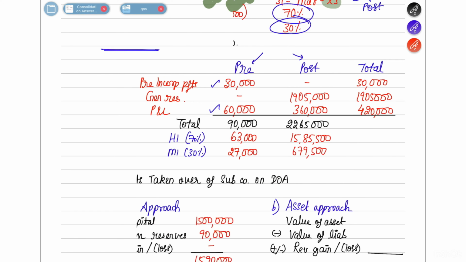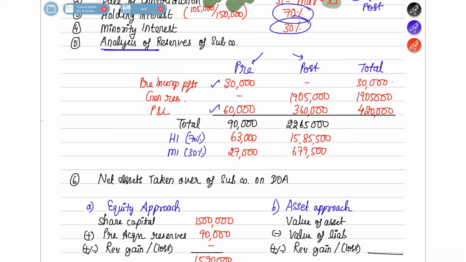So now let's go back to the question and write the same things. The total on the date of consolidation was pre-incorporation profit 30,000, general reserve 19 lakh 5,000 and P&L account 4 lakh 20,000. In the pre-incorporation profit, the total is 30,000, and already in the pre-column we have 30,000. Therefore, there is no post. In the general reserve, the total is 19 lakh 5,000, out of which there is no pre, so the entire thing is post only. In the P&L, 4 lakh 20,000 is the total, whereas we have already said that 60,000 is the pre-period balance. The remaining 3,60,000 is the post period balance.